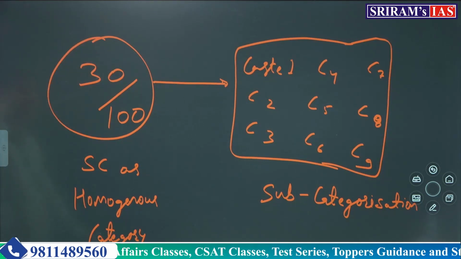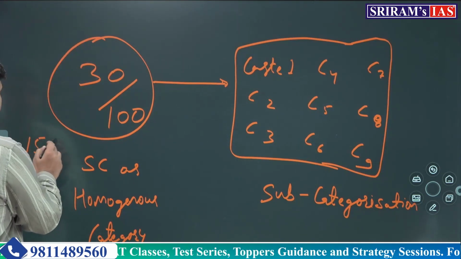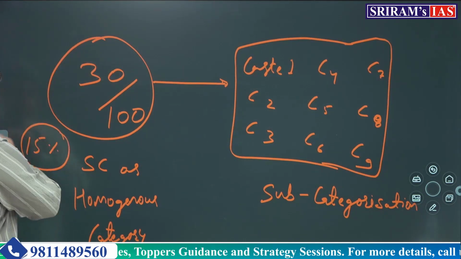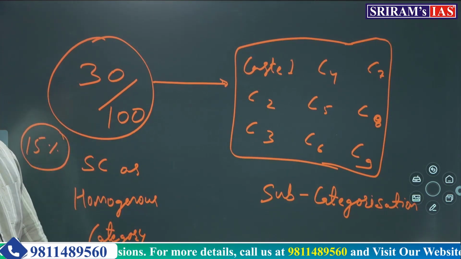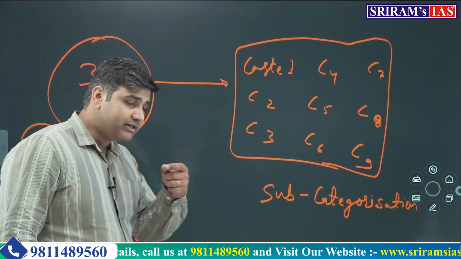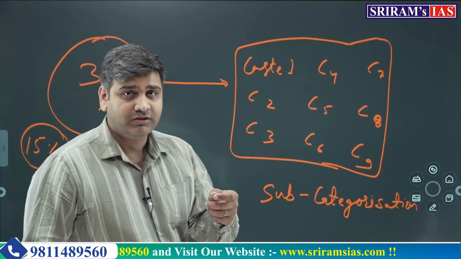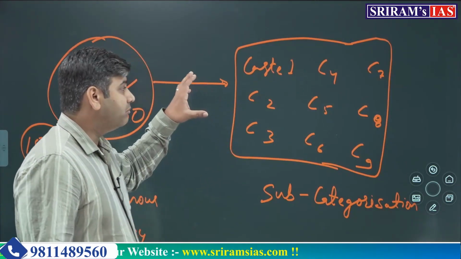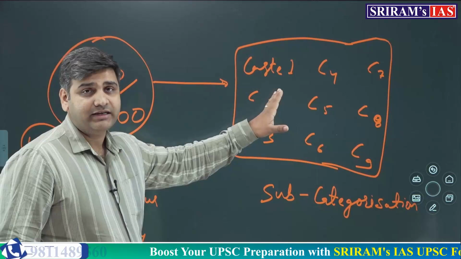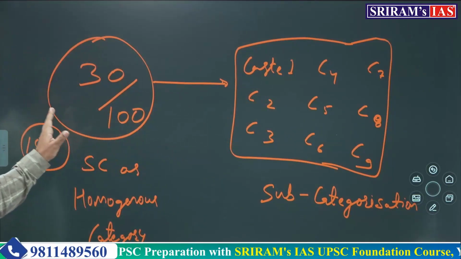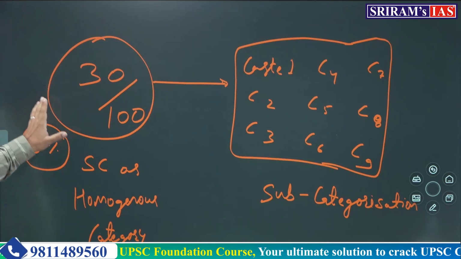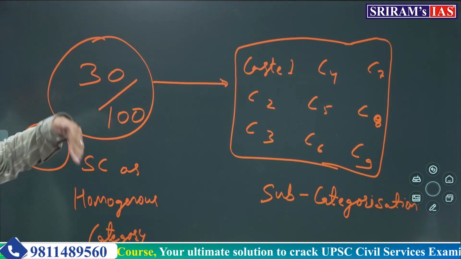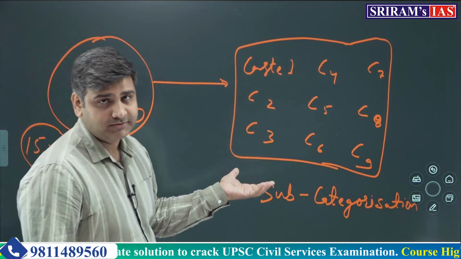Okay, 15% of reservation according to Indian legislation is provided to this one homogeneous class. Now, in order to understand subcategorization, we have to look towards more in-depth targeting of this homogeneous category. This particular homogeneous category of 30 students out of 100 can be further divided into different castes.